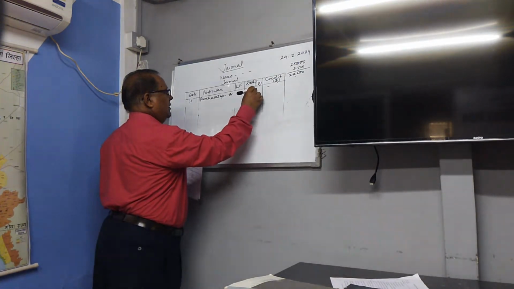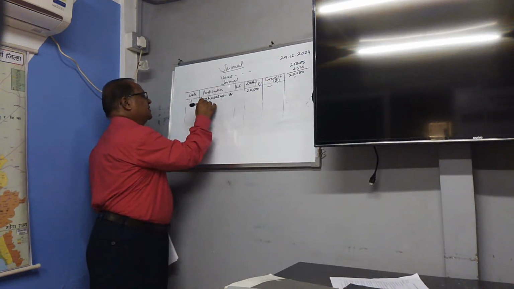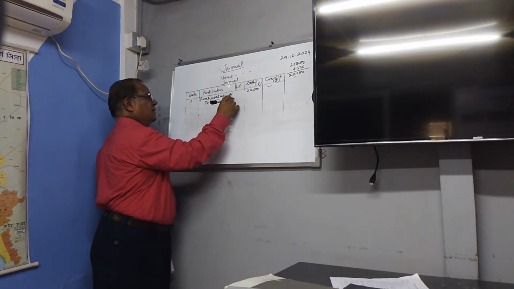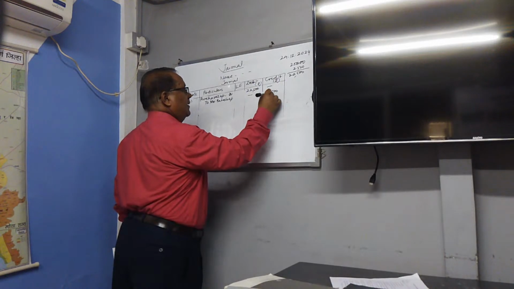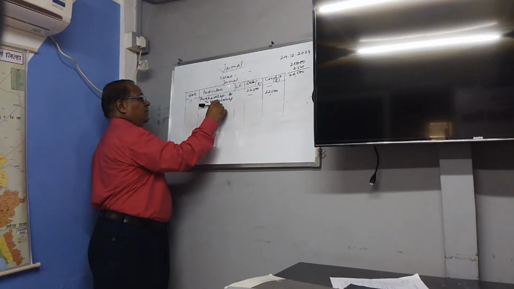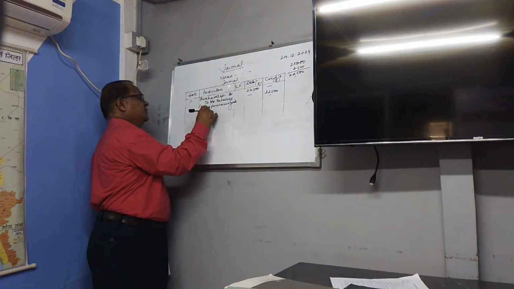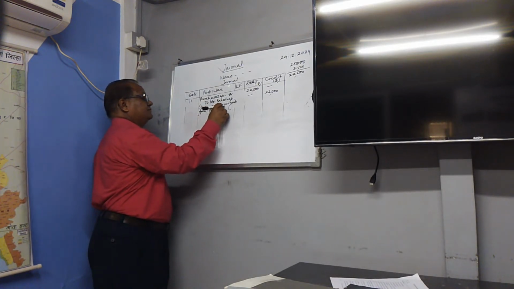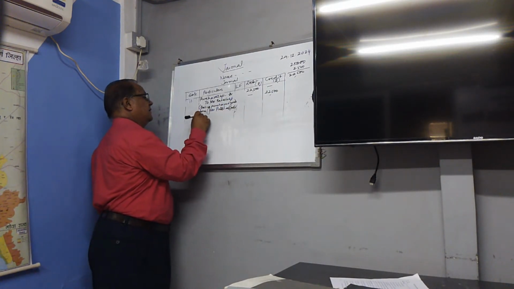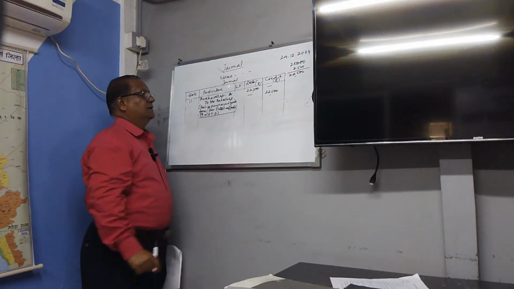22,500. To Mr. Patel, Patel's account 22,500. Narration: being purchased goods from Mr. Patel on credit at 10% trade discount.